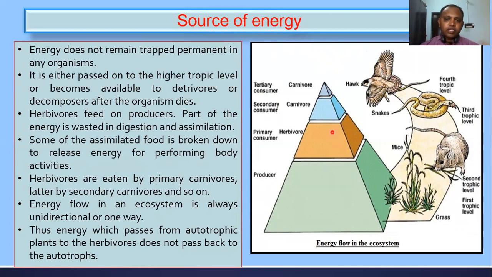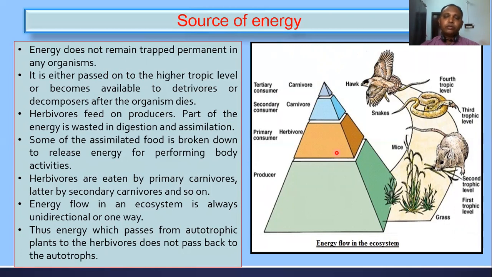These herbivores are eaten by carnivores, which are the secondary consumers. Some energy is transferred here. Again in carnivores, some energy is lost through respiration, and finally the top consumer, carnivore. So the energy flows one by one, and nearly 90% of energy is lost, only 10% of energy is transferred to the next level.